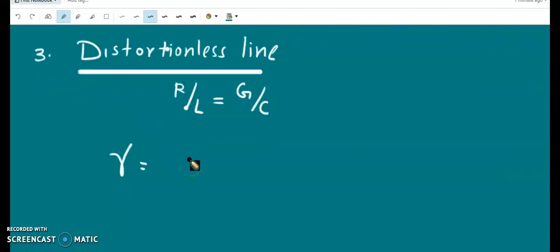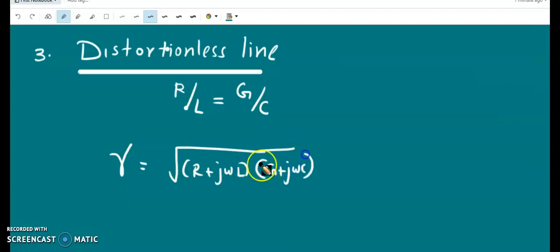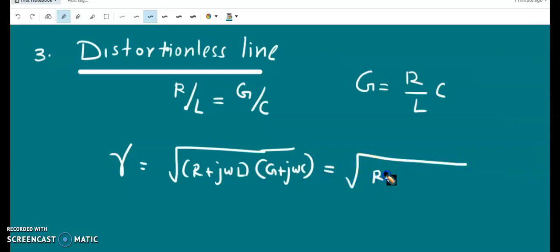So gamma is equal to root of (R plus j omega L) into (G plus j omega C). We take G as R by L into C. Substituting, we get (R plus j omega L) into ((R by L) into C plus j omega C).